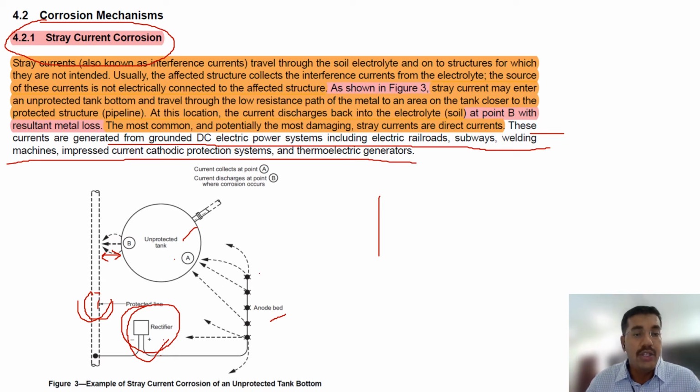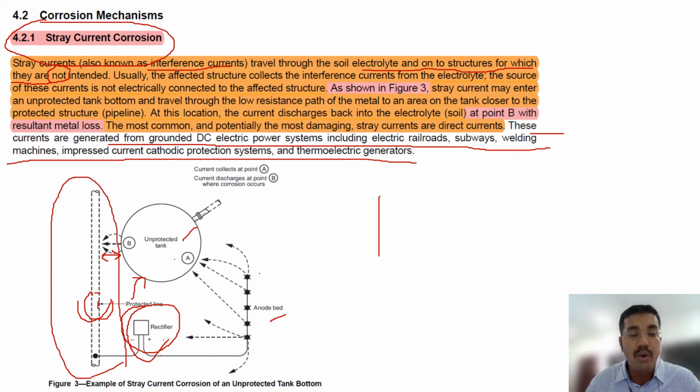Let's read. Stray current, also known as interference current, travels through the soil electrolyte and onto a structure for which it is not intended. It is intended for the tank, but it doesn't travel to the tank. There is another underground equipment which is very near to them.